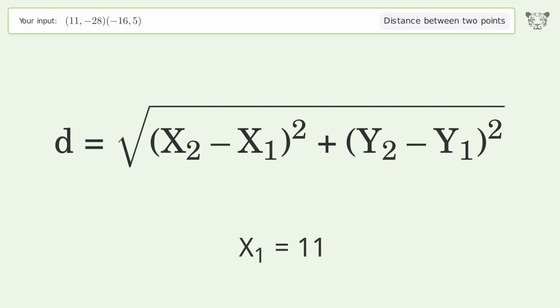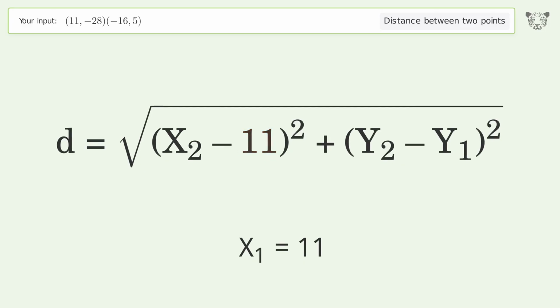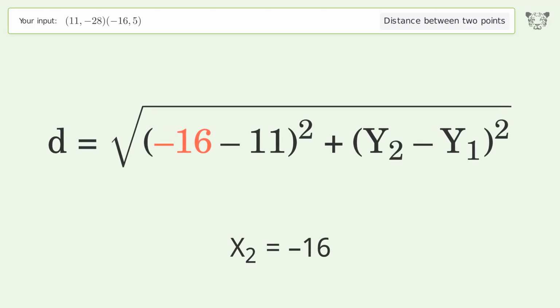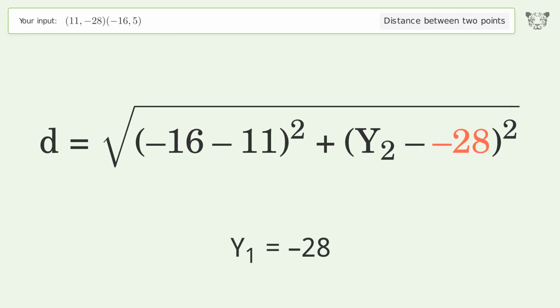x1 equals 11. x2 equals negative 16. y1 equals negative 28. y2 equals 5.